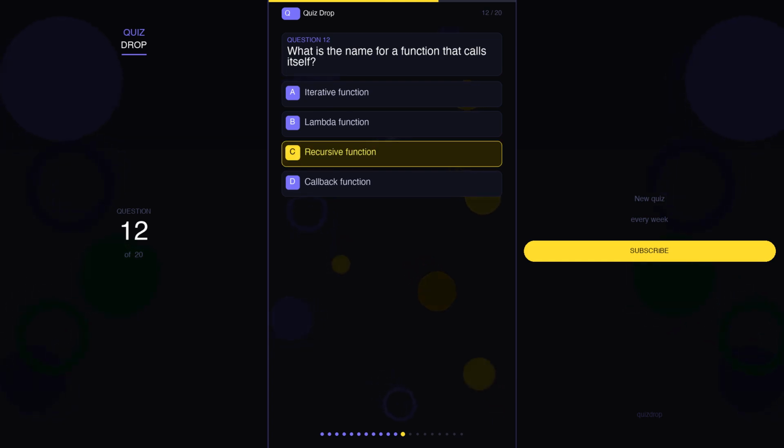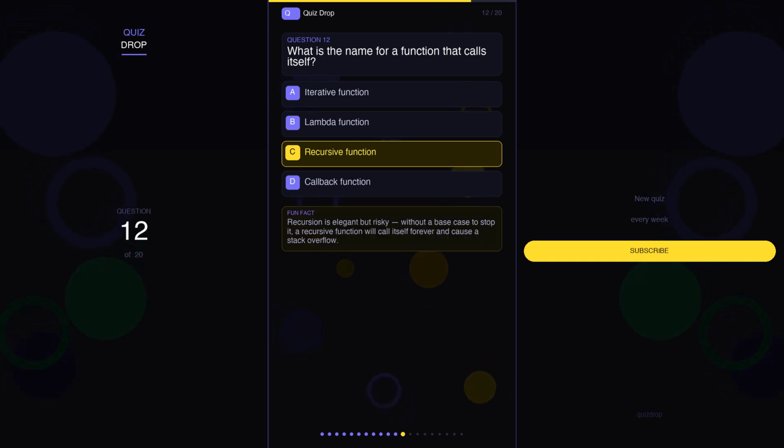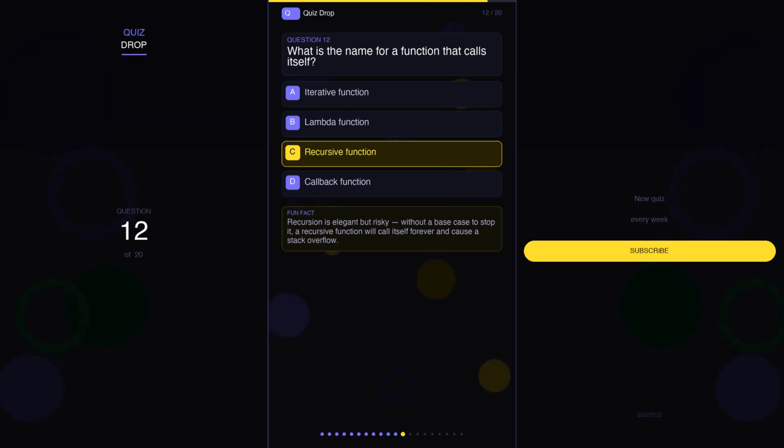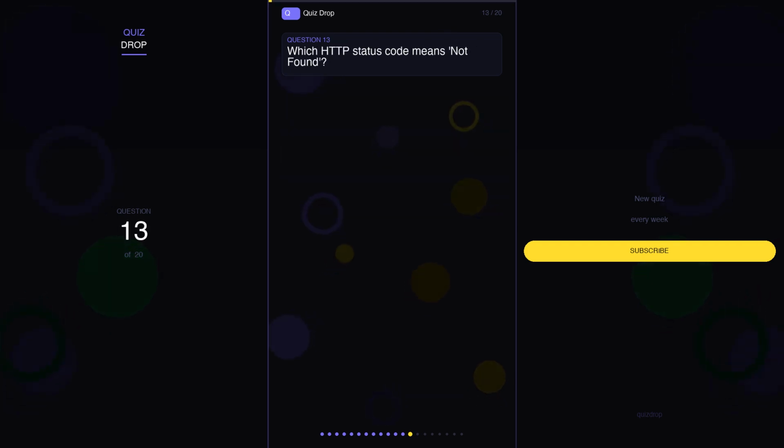The correct answer is C. Recursive function. And here's a fun fact. Recursion is elegant but risky. Without a base case to stop it, a recursive function will call itself forever and cause a stack overflow.